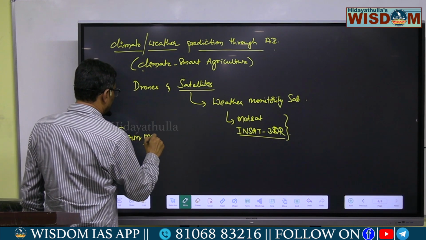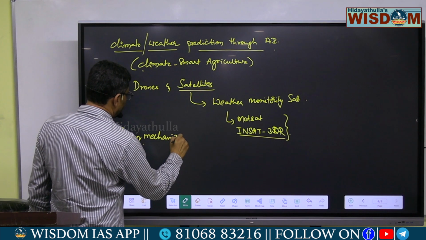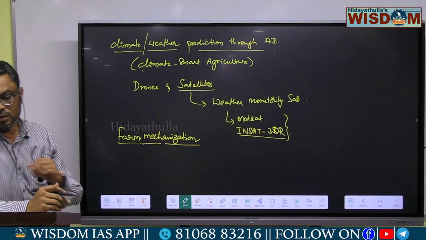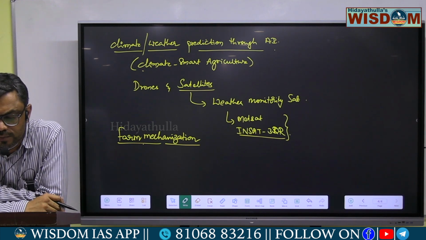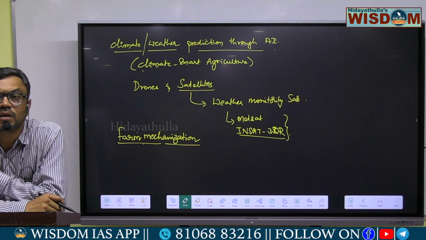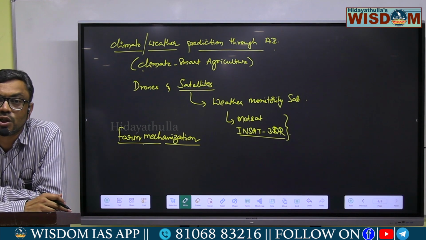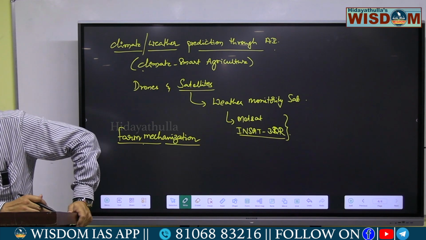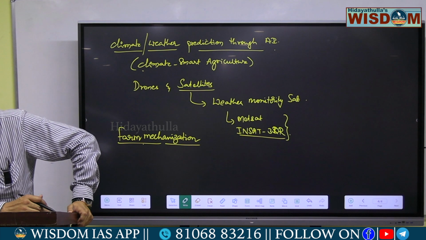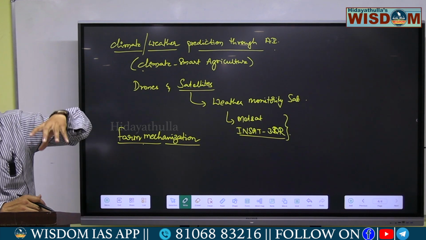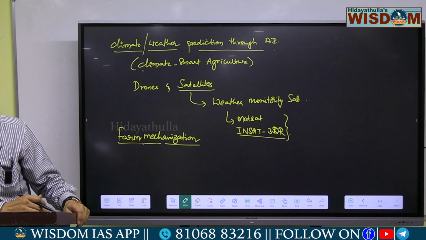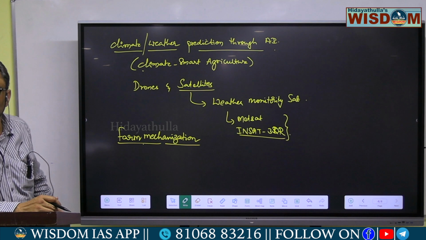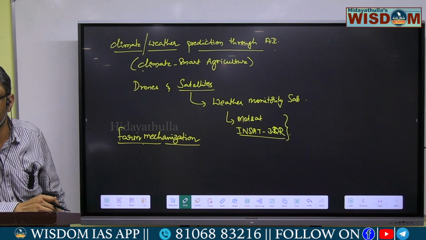And also farm mechanization. Generally, mechanization of the farms, either directly or indirectly, increases the yield of the agricultural product. And also it reduces the manual labor. So farm mechanization also has a huge impact on agricultural achievement.